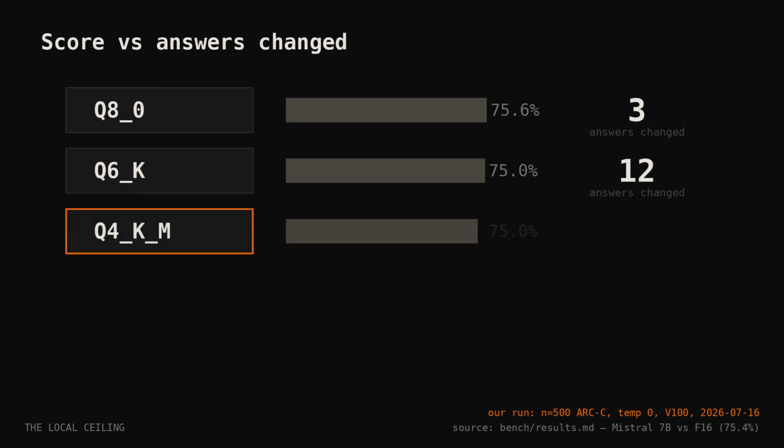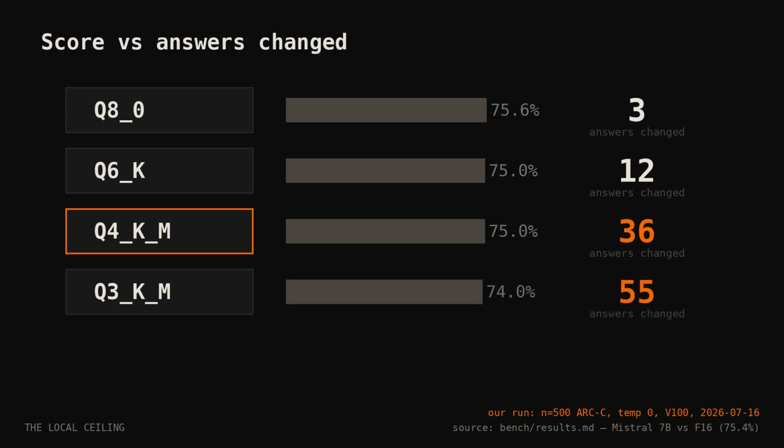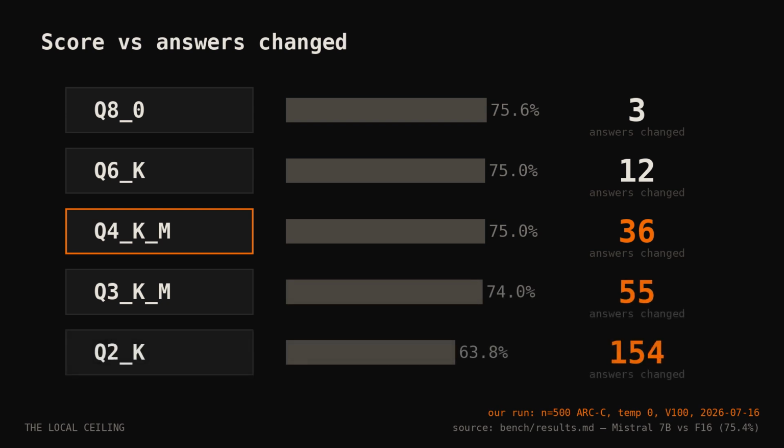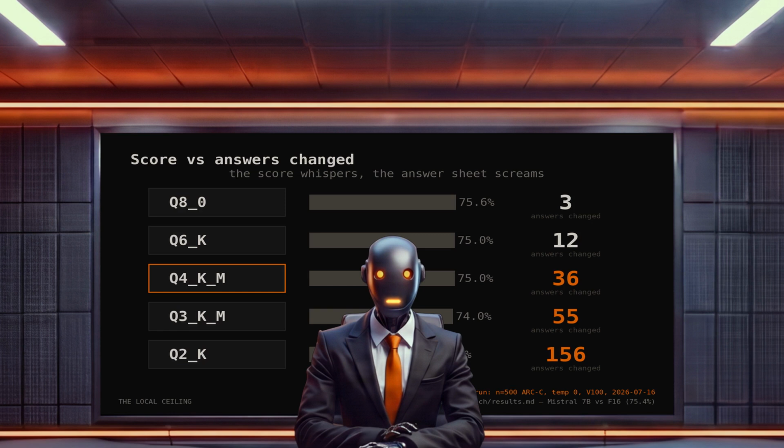Q8, 3 out of 500. Q6, 12. Q4, the quant most of you actually run, 36. Q3, 55. And Q2, 156. Nearly one answer in 3 is different from a model whose score only fell 12 points.